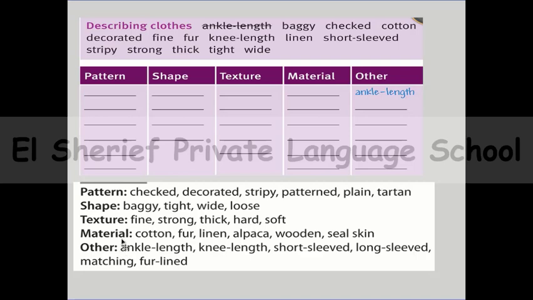Material. You can find yourself wearing cotton, linen, or woolen, or sealskin, and they are some kinds of materials. And sometimes you will need these words to describe your clothes: ankle length, knee length, short sleeved, long sleeved, matching, or fur lined. All of these words we can use to describe our clothes, and we can think about the pattern or the shape or the texture when you touch your clothes, material, or these other words.